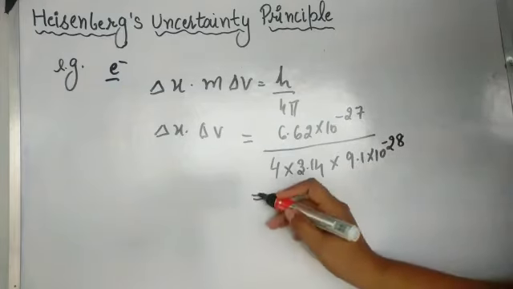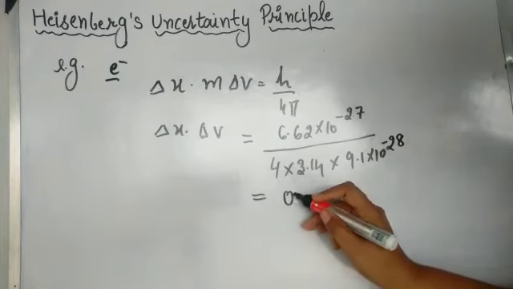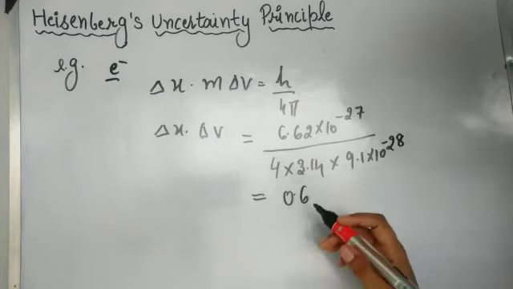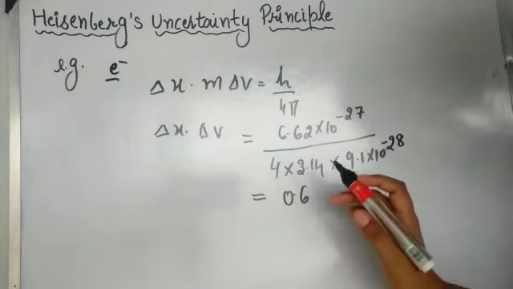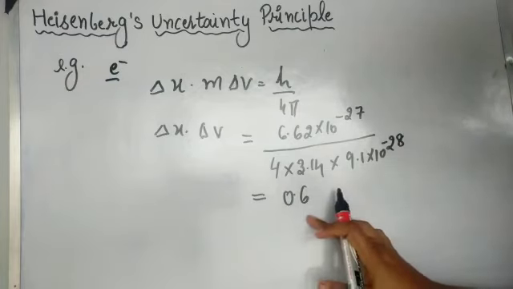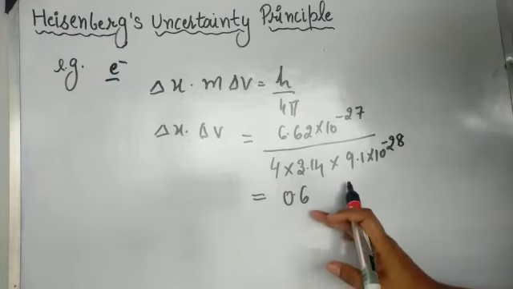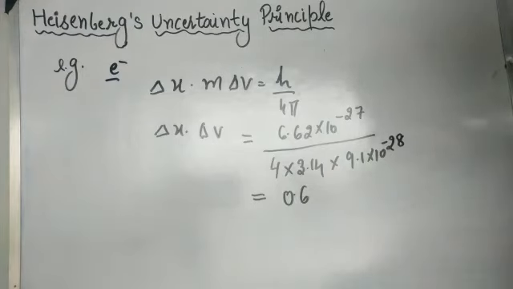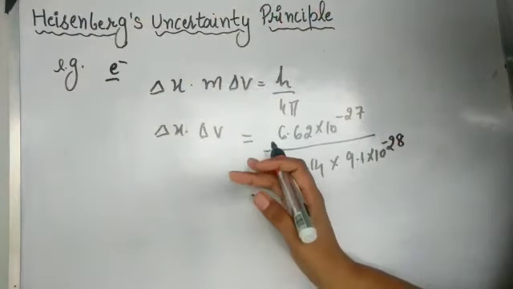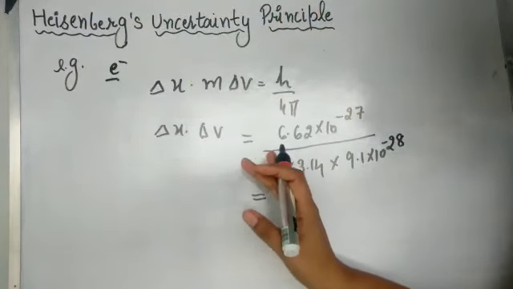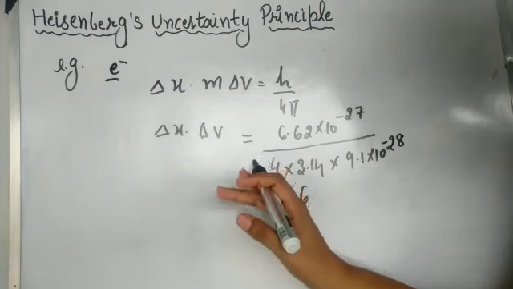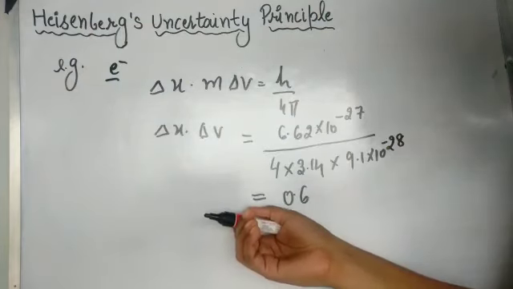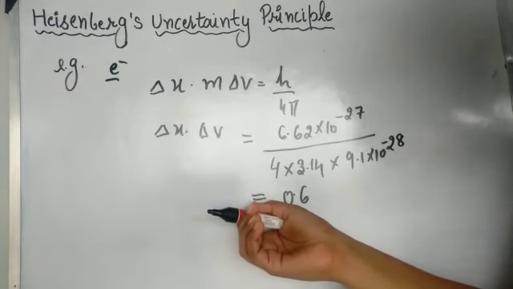When I solve this, it comes to about 0.6 erg second per gram. This value is large enough in comparison with the size of the electron. So this is the condition: we can follow the Heisenberg uncertainty principle only in the case of small moving particles. This was the explanation for the Heisenberg uncertainty principle.